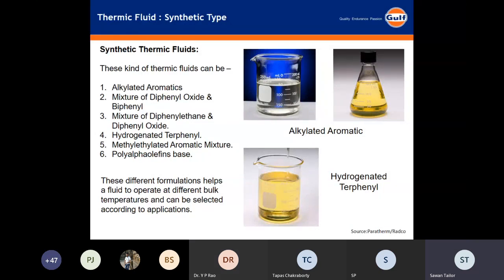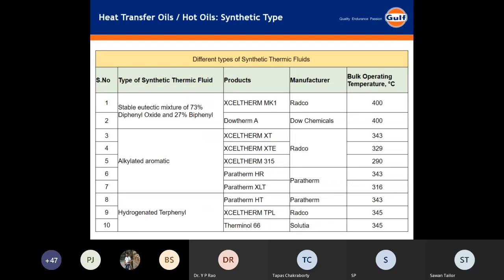So these are the formulations that help a fluid to operate at different bulk temperatures and can be selected according to application. The next slide, which I'm going to show, will show you some of the products in these chemistries and what bulk temperatures they can operate at. These are some of the manufacturers, their products, and the bulk temperatures at which they can operate.